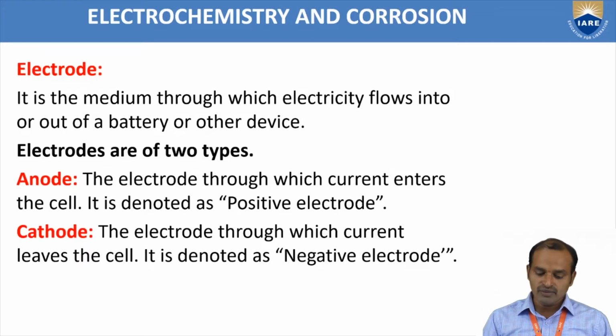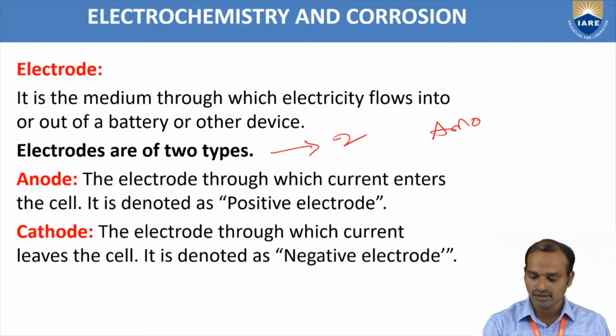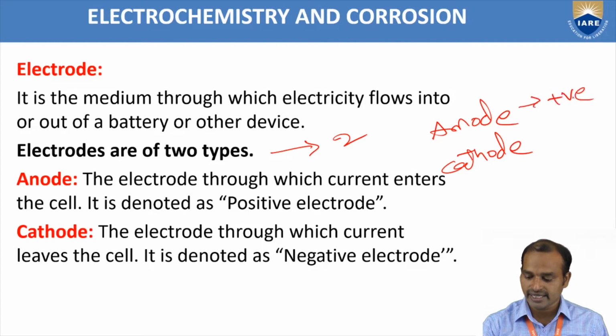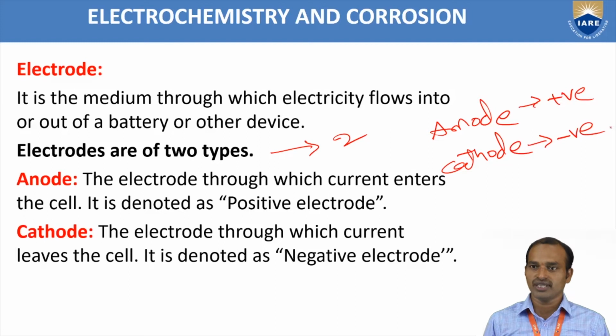Now, an electrode is the medium through which electricity flows into another device. For example, suppose we take an iron rod. The iron rod is an electrode, because the electricity passes from one side to the other. There are mainly two types of electrodes: the anode and the cathode. The anode is the positive electrode and the cathode is the negative electrode.